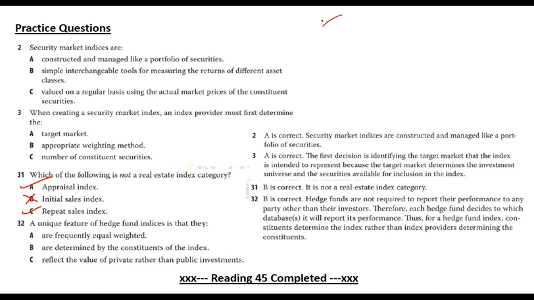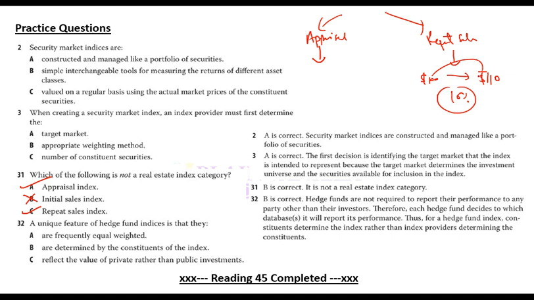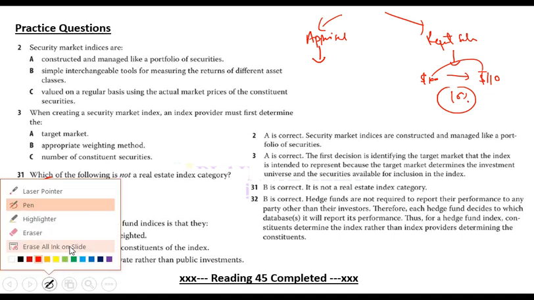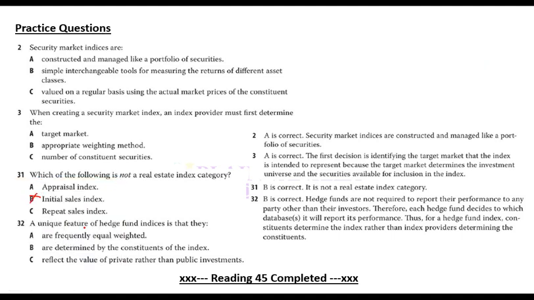There are two types of real estate index: appraisal and repeat sales. Appraisal means that it will value real estate based on property appraisals, or the valuation in the property appraisal. Repeat sales means it will find out, let's say, a property was first sold for 100 and then it is sold for 110. So the increase is 10%, so the index will go up by 10%. That is a repeat sales index. Appraisal is based on the appraisals or valuation of properties. There is nothing like an initial sales index.